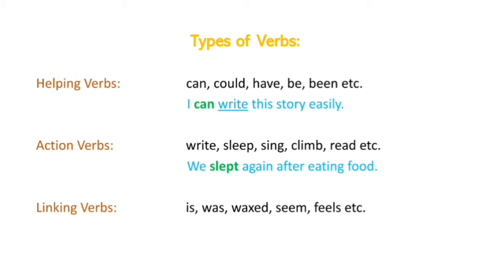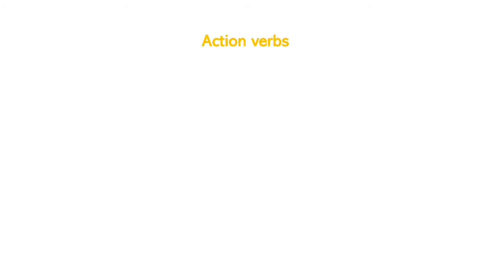Then our last kind of verb is the linking verb. Now you might get confused between linking and helping verbs. This is not a great confusion if you try to understand both of them. So linking verbs are as follows: is, was, waxed, seemed, feels, etc., which link some words. Now let me give you an example. Alpita is happy. So here the word is links to Alpita's emotion, that is, how is Alpita feeling? She is happy. Hope this is clear to you.